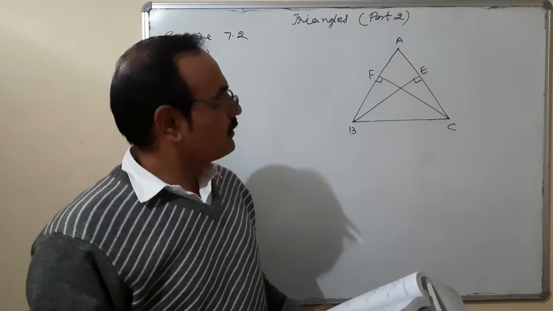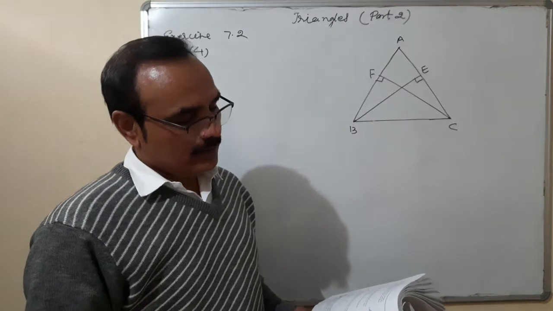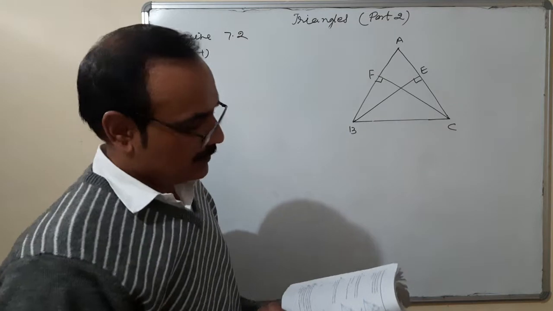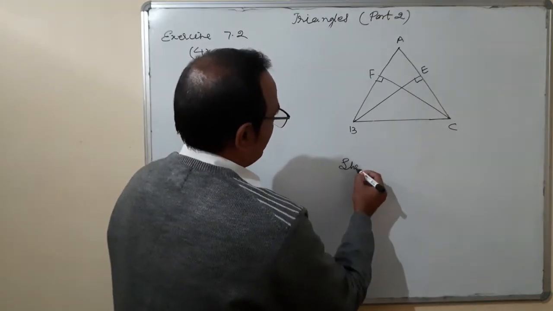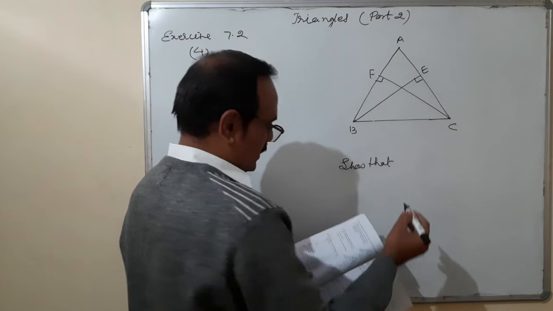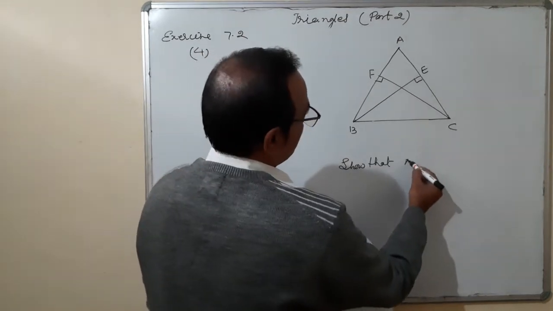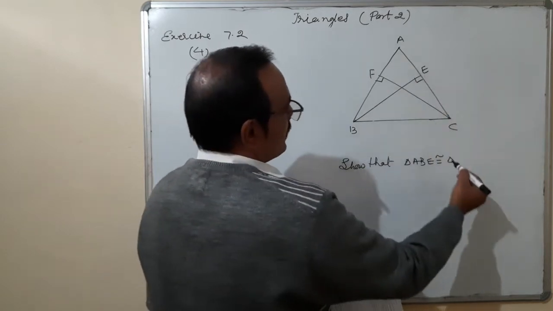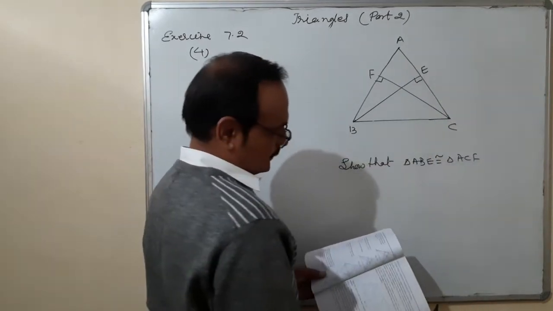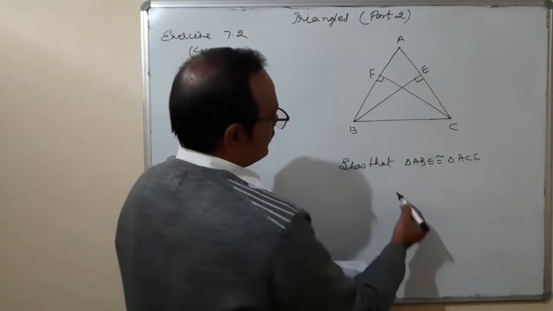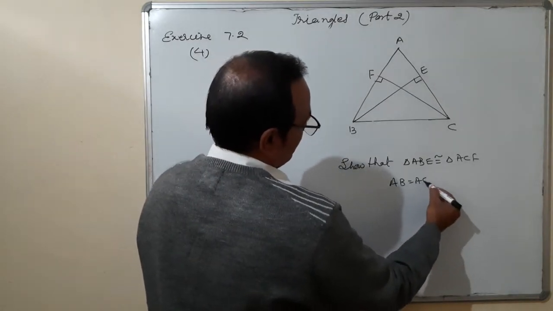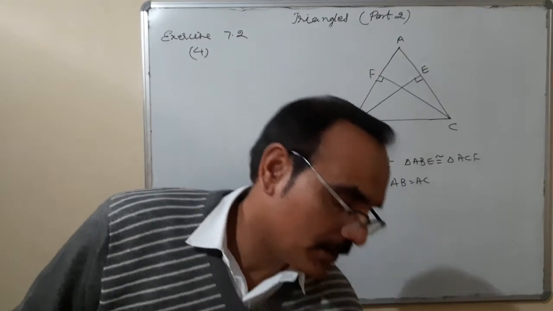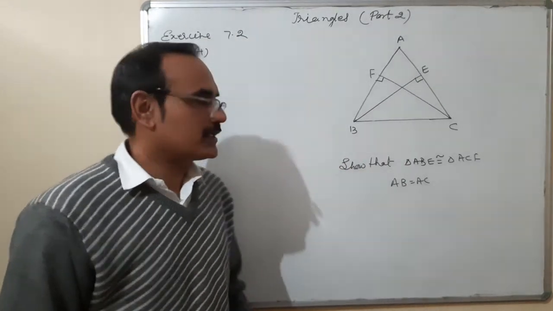Of AC and AB. AC and AB are equal, and they are given equal also. Show that triangle ABE is congruent to triangle ACF. That is one. And second, AB is equal to AC. That means ABC is an isosceles triangle. If opposite sides are equal, that means the triangle will be an isosceles triangle.